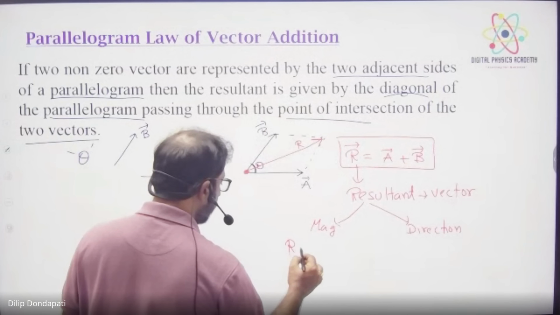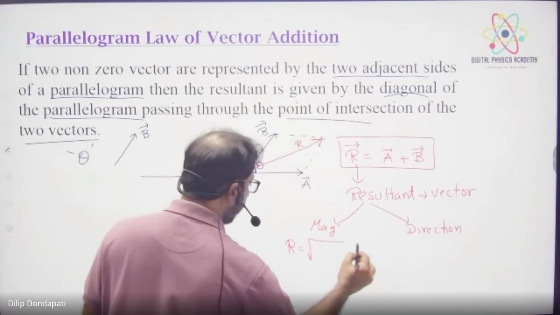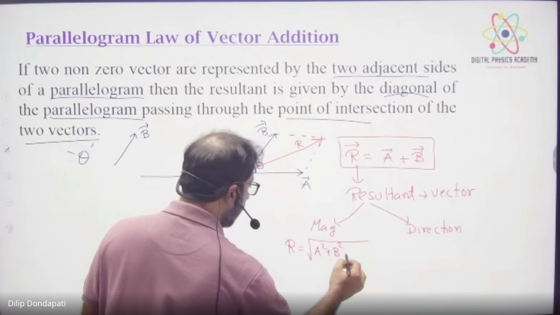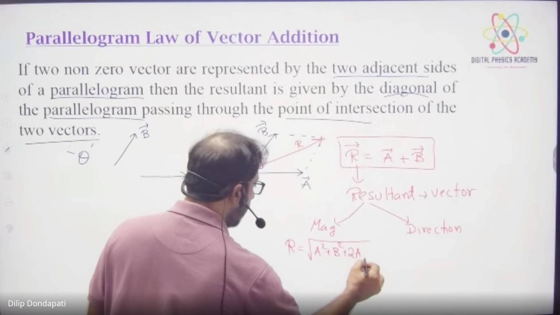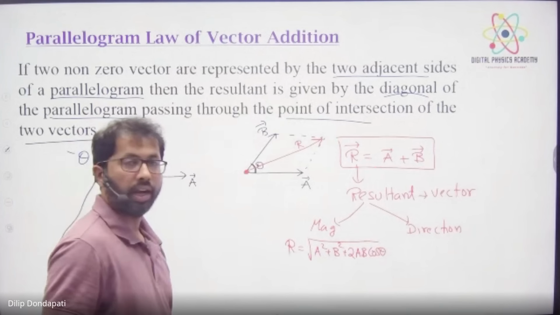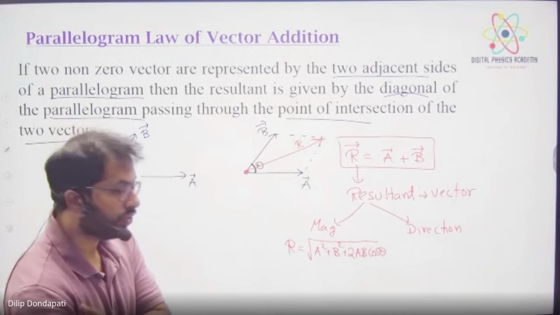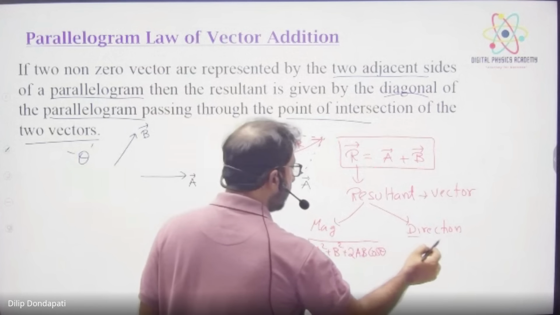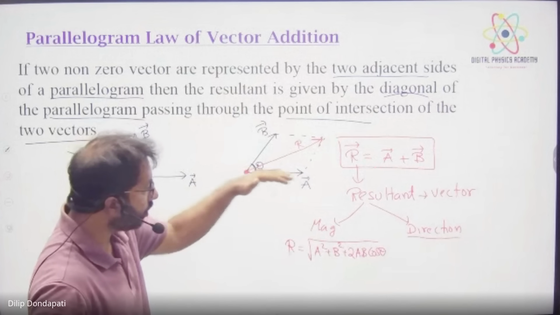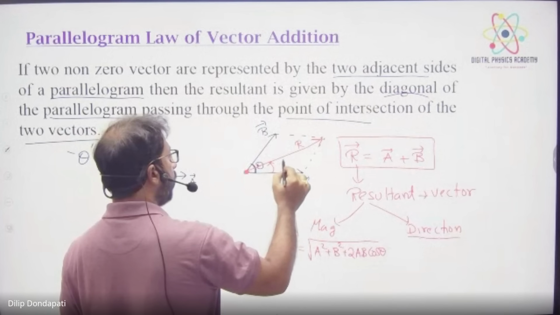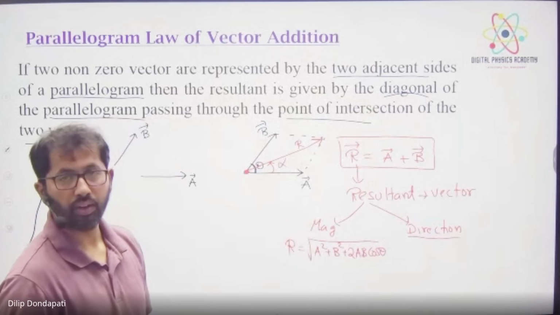Magnitude R is equal to under root a square plus b square plus 2ab cos theta. This is the formula for resultant: under root a square plus b square plus 2ab cos theta. Okay. And the resultant direction is there or not? Always with respect to a, I am finding the direction. I call this alpha.